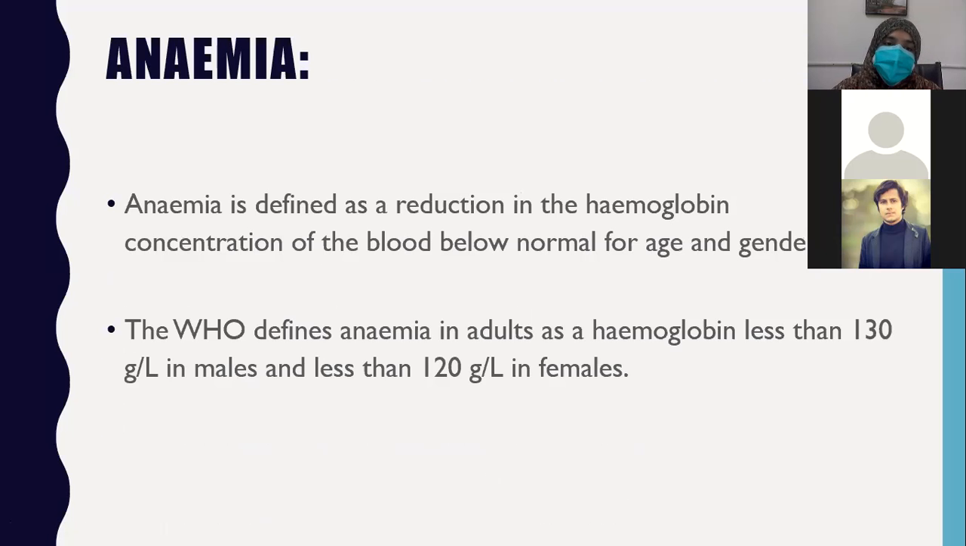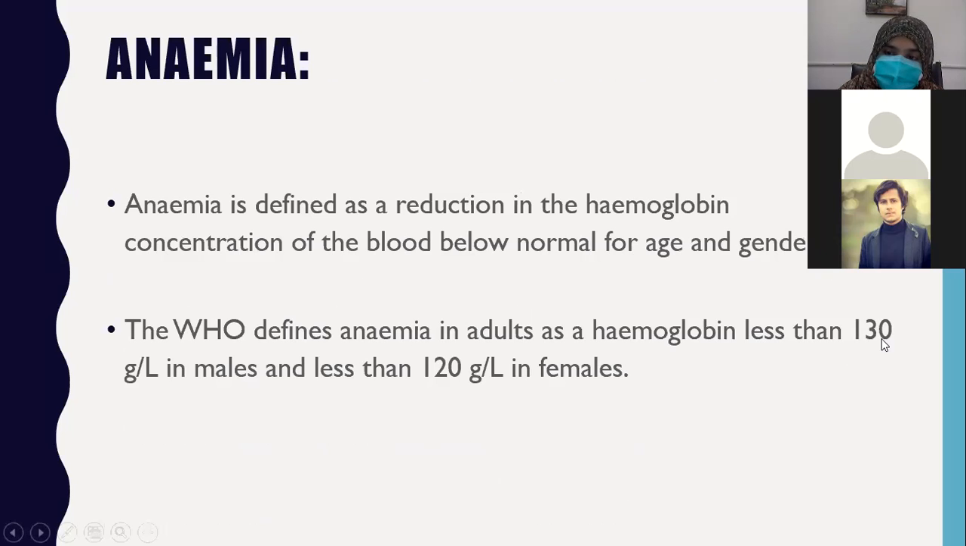So what is anemia? Anemia is defined as a reduction in the hemoglobin concentration of the blood below normal for age and gender. WHO defines anemia in adults as a hemoglobin less than 130 gram per liter in males and less than 120 gram per liter in females.